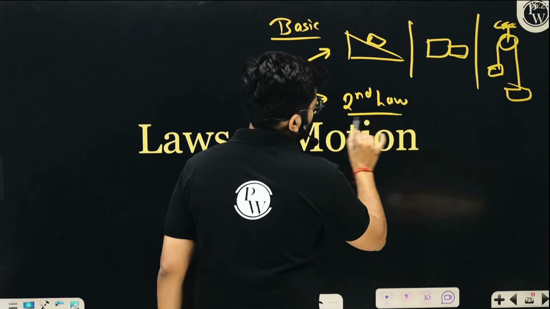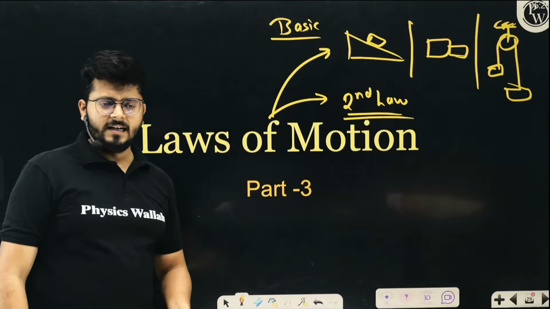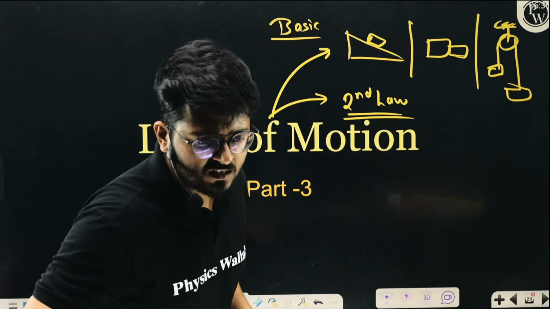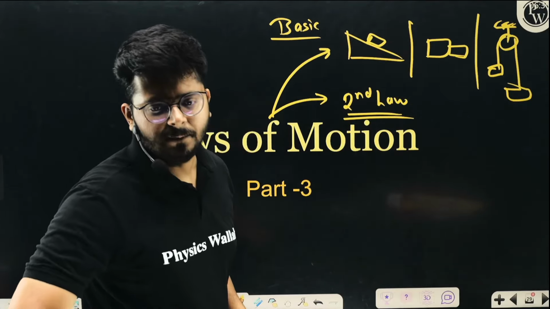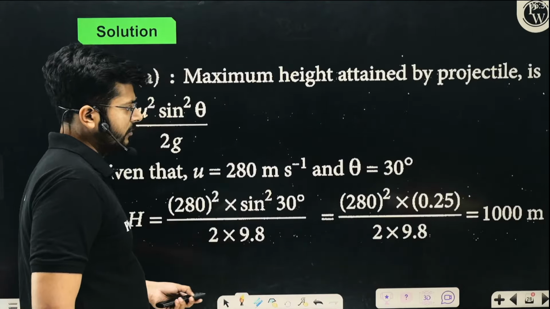Let's have a look at some questions from this part of Newton's laws of motion. Okay, so just start right away, my dear kids. Okay, so height was 1000 meters. So in the previous one it was 1000 meters.